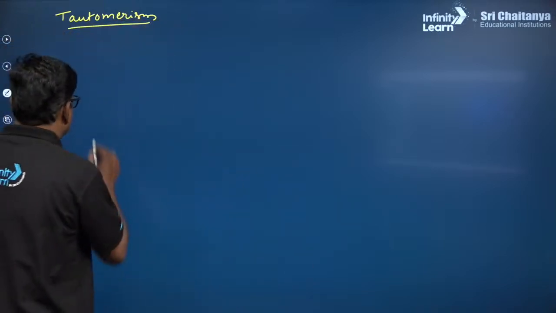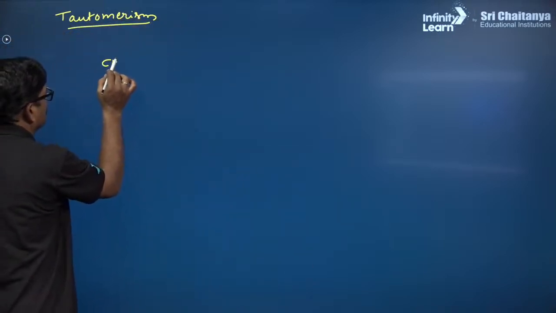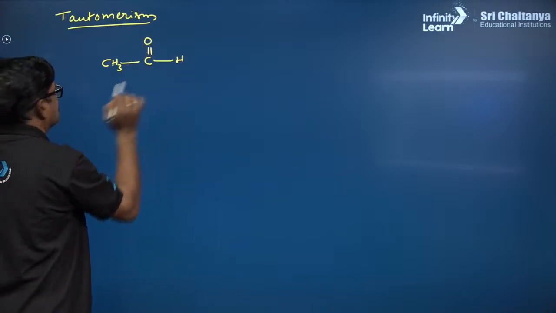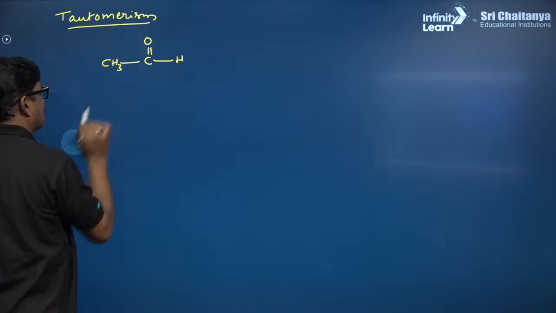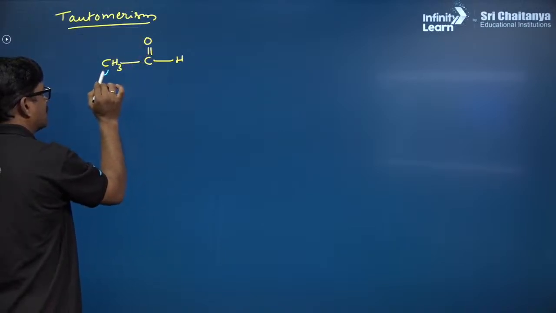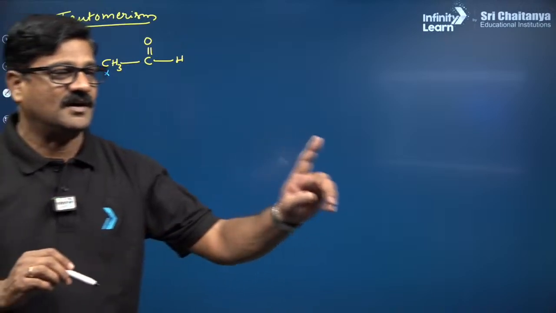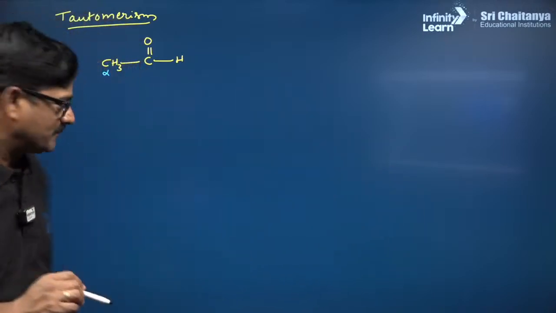When you talk about CH3, C double bond O and H, this is acetaldehyde actually, and the carbon attached to the functional group is called the alpha carbon, and the hydrogen attached to the alpha carbon is called the alpha hydrogen.